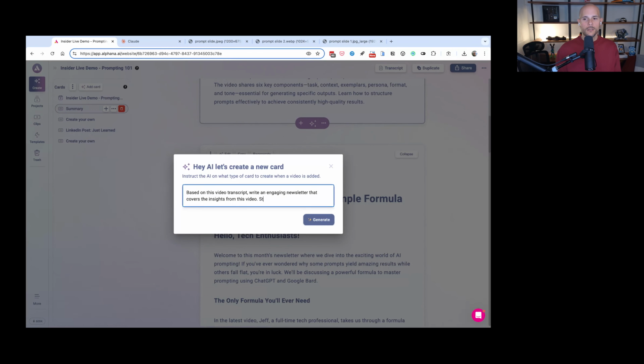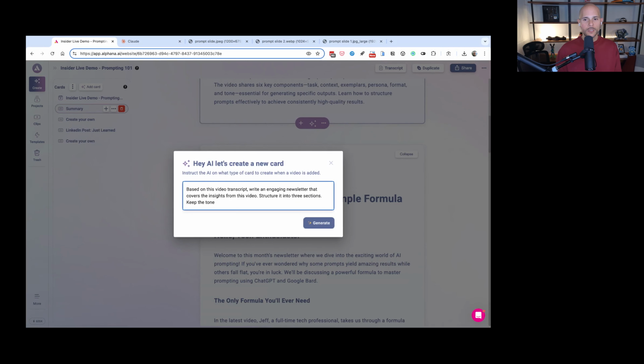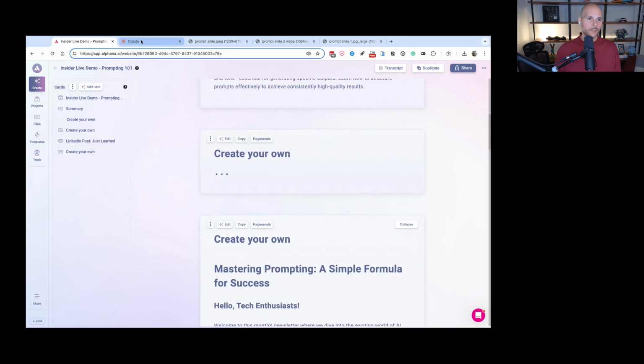Structure it into 3 sections. Let's see what else we could do. Keep the tone maybe enthusiastic and engaging. So I'm just going to make it a little bit better. I'm telling it I want it in 3 sections in this example, and I'm going to go ahead and hit generate.